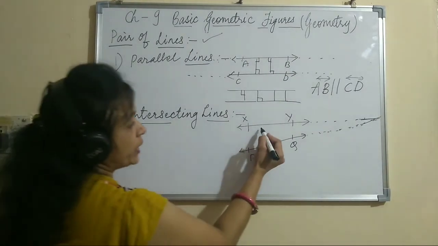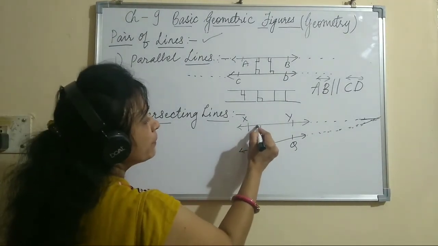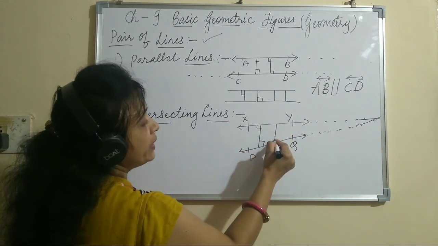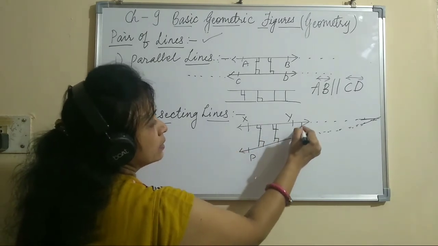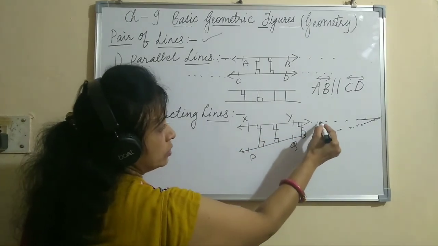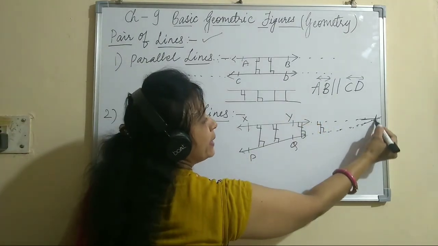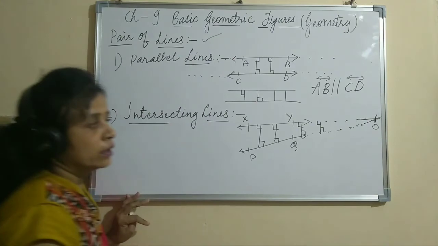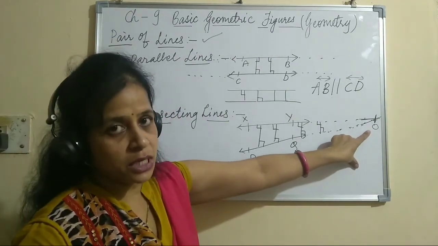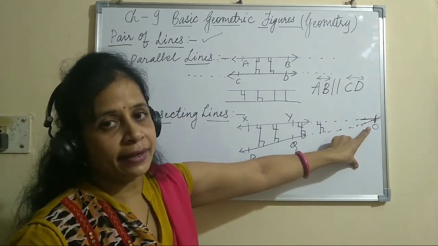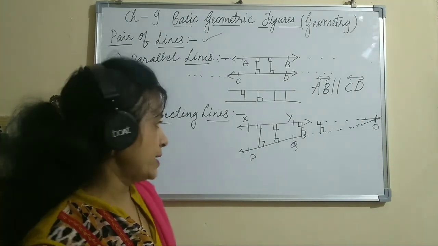Here you can see the perpendicular distance between these two lines is getting reduced, and at one point you will find that it becomes 0. The point where it becomes 0 is called the intersecting point of these two lines.